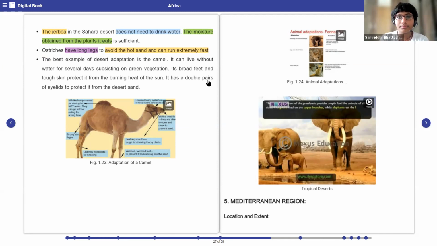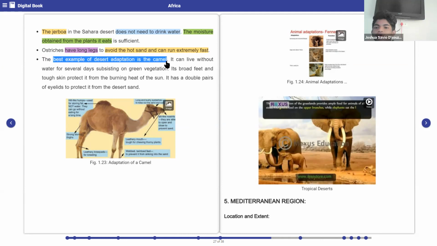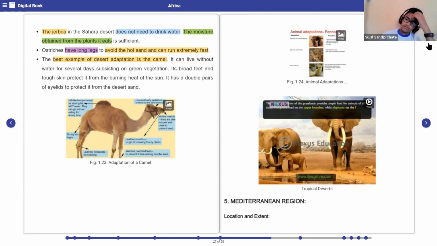The best example of desert adaptation is the camel. Do you all agree? Yes, ma'am. How does the camel survive in the desert? Who will tell me? Ma'am, it stores water in its hump. Ma'am, it stores fat in the hump, not water. Okay. Very good, very good.